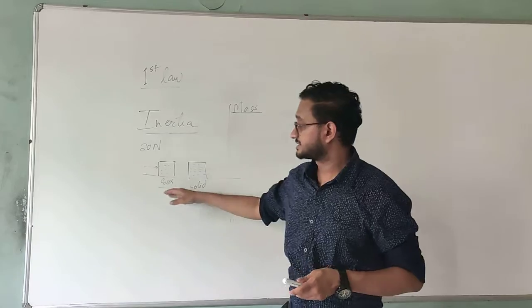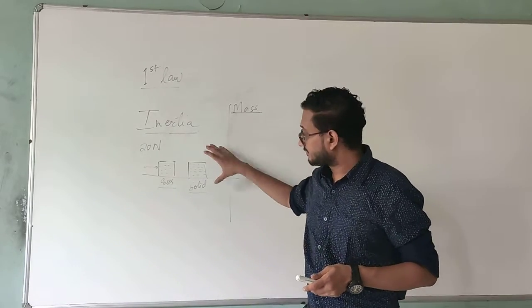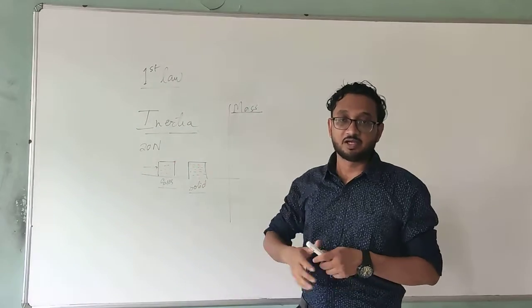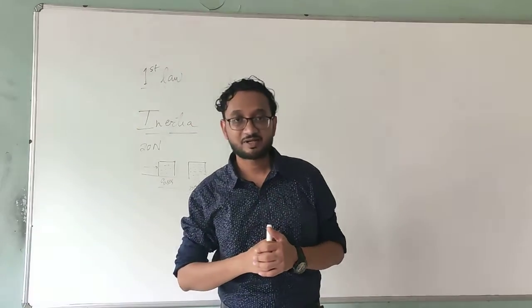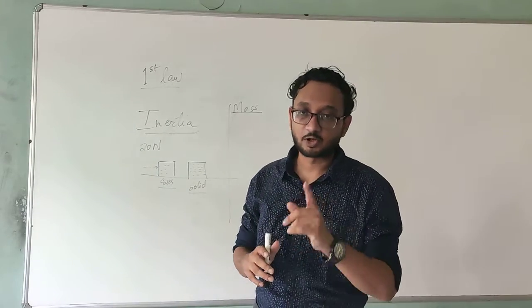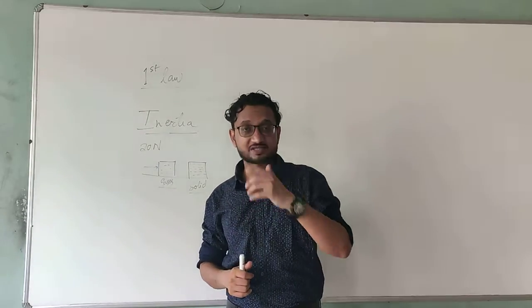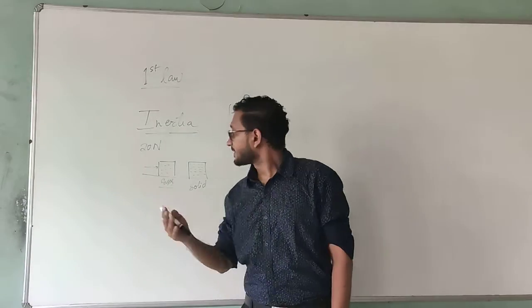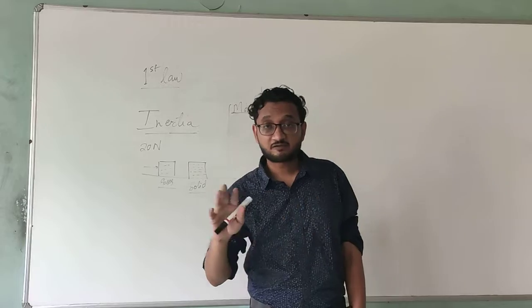So in this case, the mass of this box is much more than the mass of this box. Now remember one thing, people have an understanding that mass and weight are the same. They are not. Okay, we will study this in detail when we start studying the gravitation chapter. So mass and weight are totally different things.